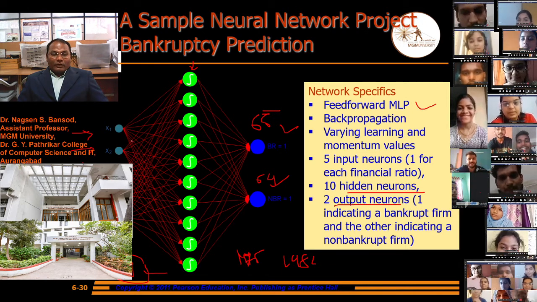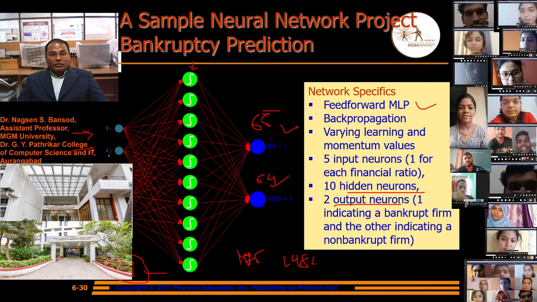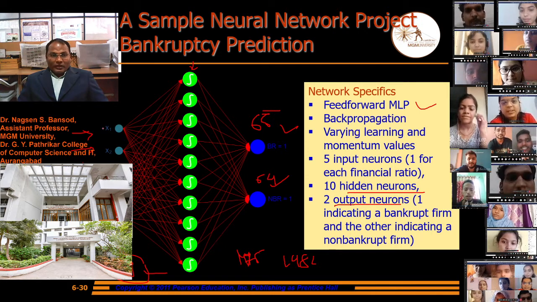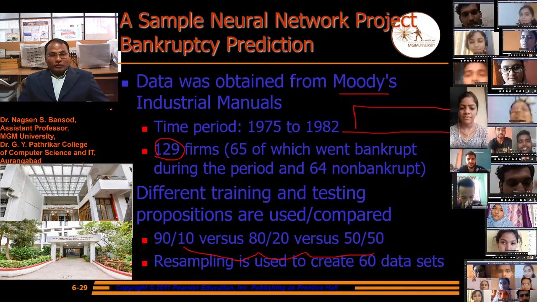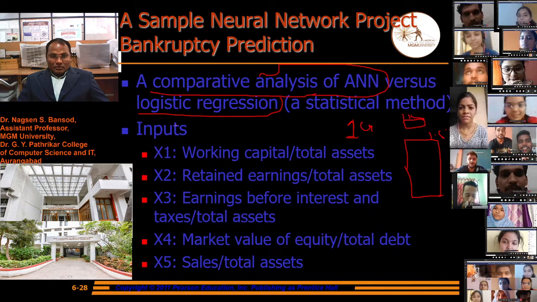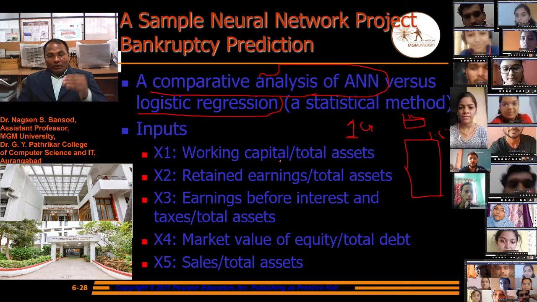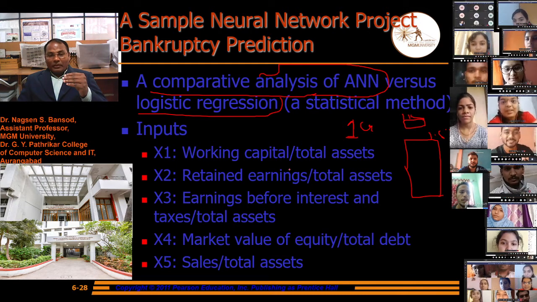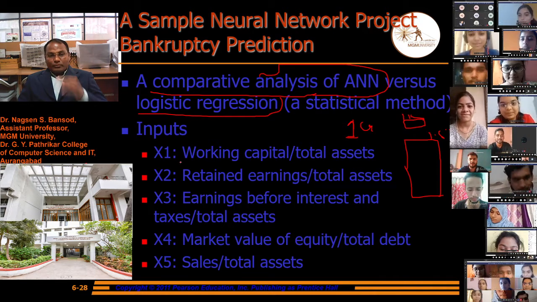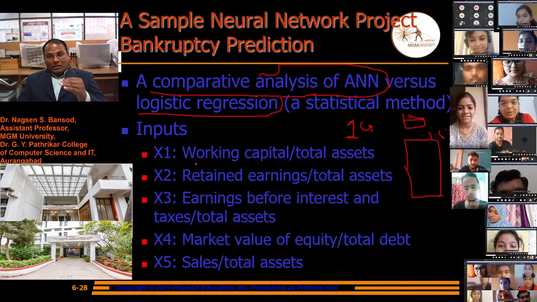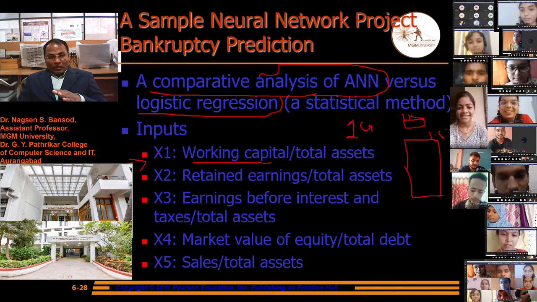Yeah, we have to do this practically. We have to provide the values for x1, x2, x3, x4 and x5. What is x1? X1 we have to define and provide the values like this. Working capital, what is the actual value of working capital? How much is the firm's working capital that we have to provide? 129 firms, 129 companies' working capital we will provide to x1 one by one.